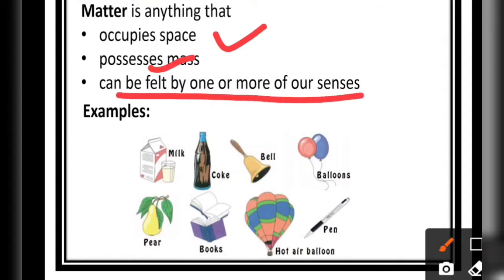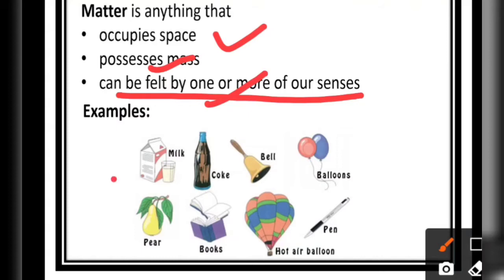We can feel it, we can touch it, we can see it, or we can hear it, right? So the final definition is: anything which is occupying space, which has some mass, and which can be felt by our senses.